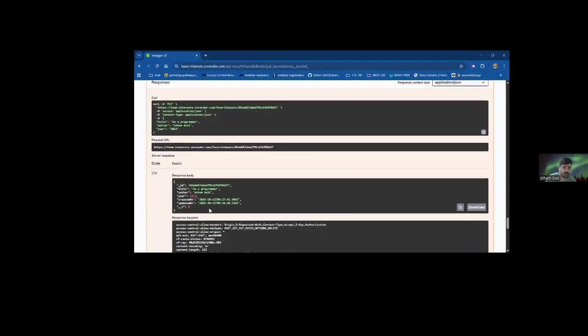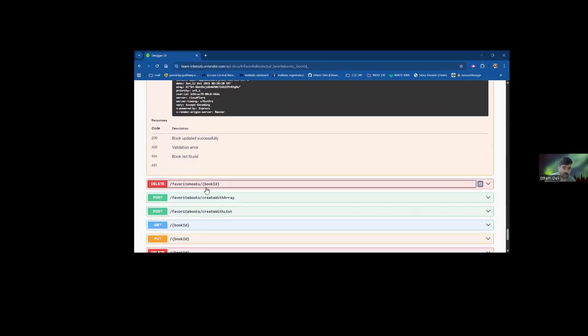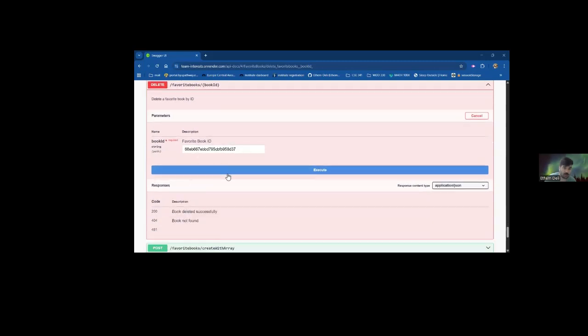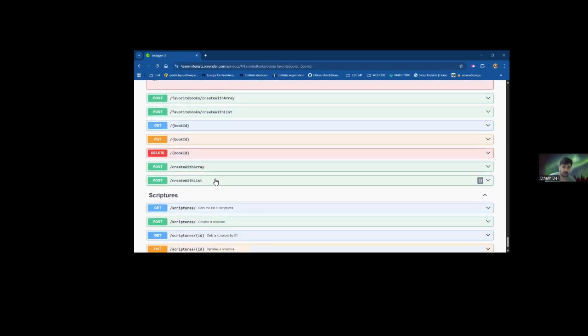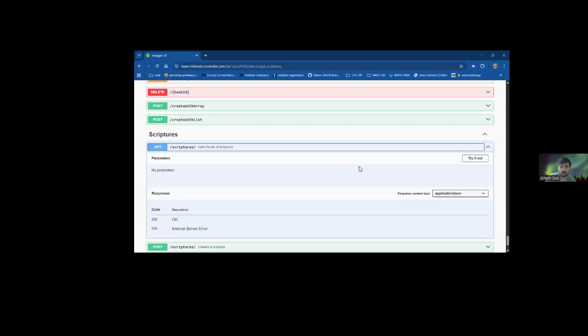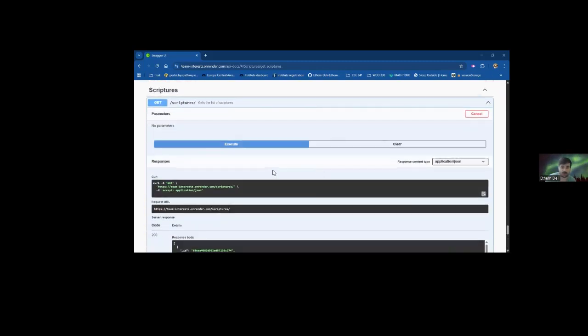Execute. As you see, it's updated because I have access, because I logged in. Also, we can delete the book by ID. As you execute, the book has been deleted. If you do those things without authorization, it will not work. Let's try from our teammate.